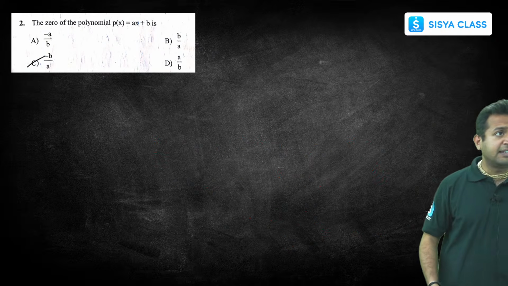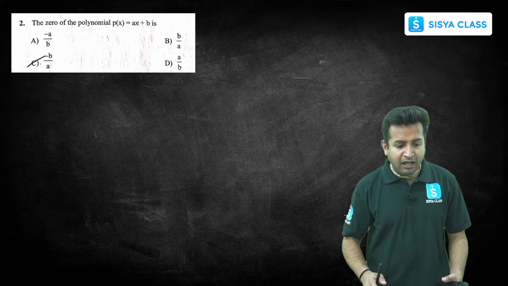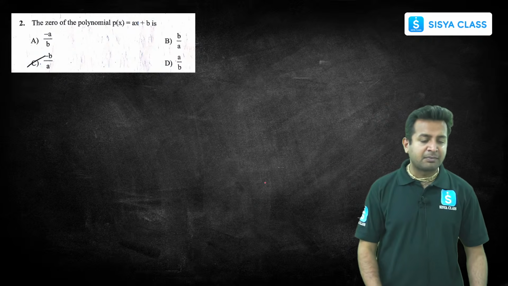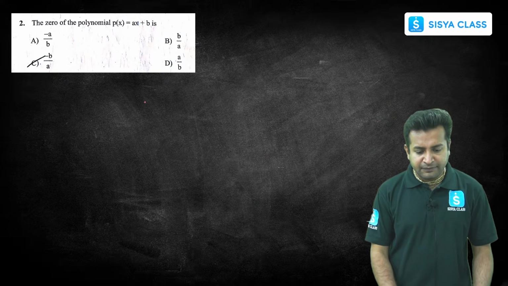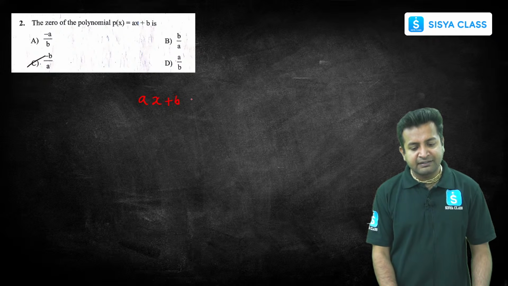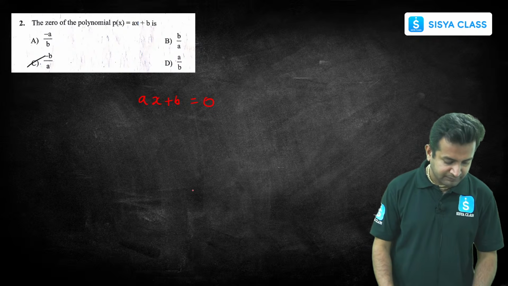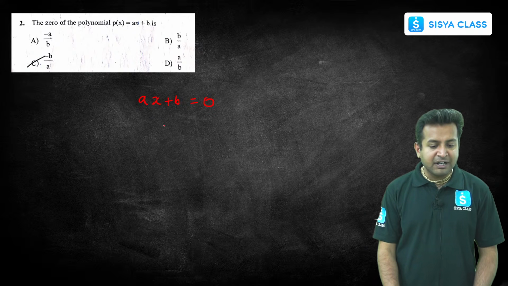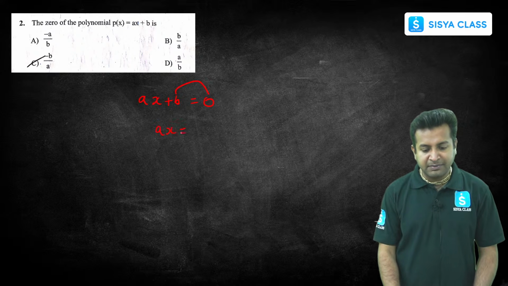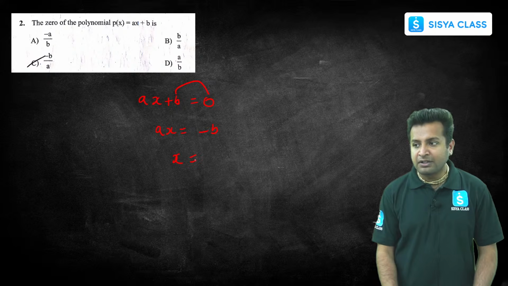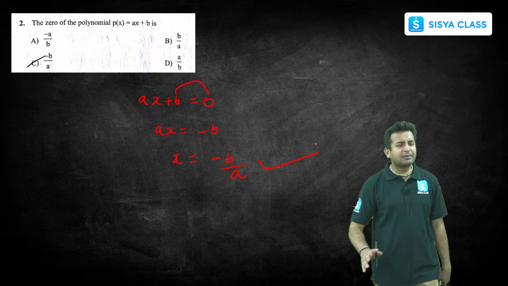Next question. The question says the zero of the polynomial p of x is ax plus b. They are asking about the zero of the polynomial. So very simple, make it 0. If ax plus b is equated to 0, we have to find the value of x. Transpose this: ax will be equal to minus b. So x will be equal to minus b by a. And that's it. That is the answer. Option C. Clear? Easy, simple.